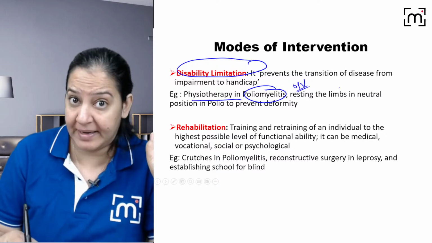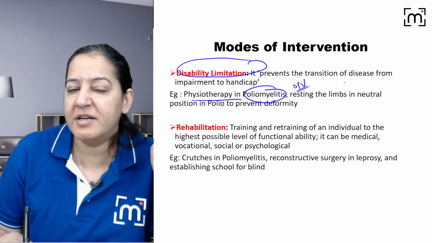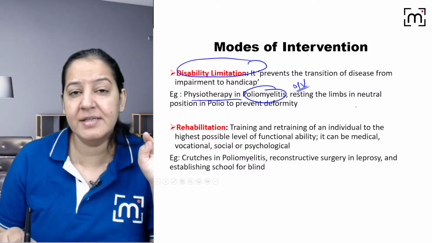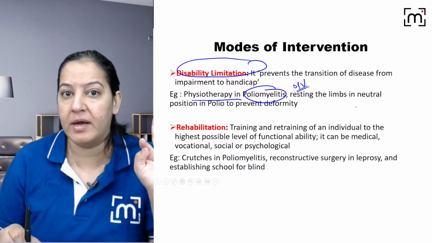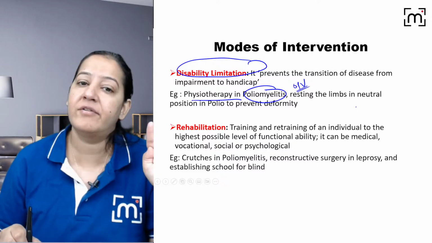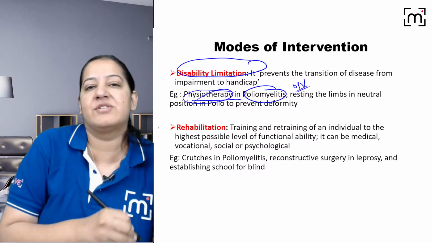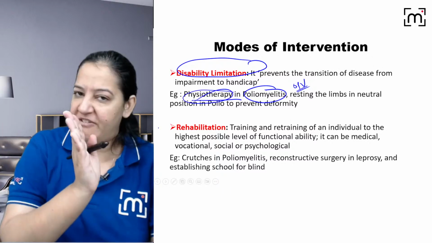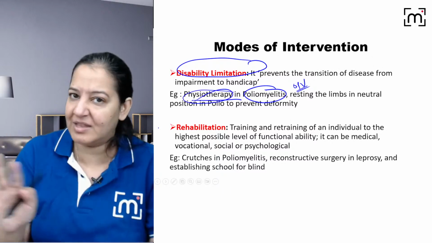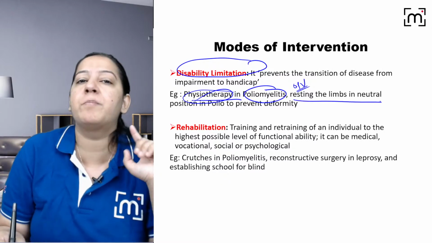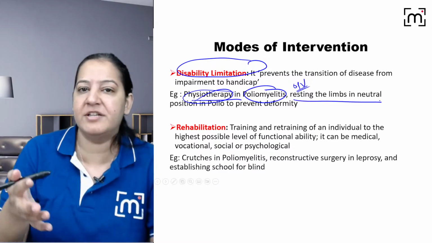So you tried primary, you tried giving vaccination, but it is not working. So their child has polio, right? At early stages you ask them for the treatment, they are not following. Now the child is already paralytic, right? Now at late stage what you can offer, the best you can offer is the physiotherapy. That's it. So when primary, primordial, secondary, nothing is working, the end is the tertiary. You got my point? So resting the limb in the neutral position. These are the disability limitation.